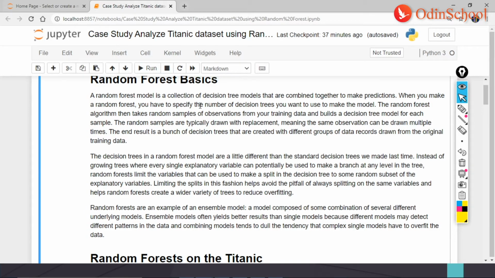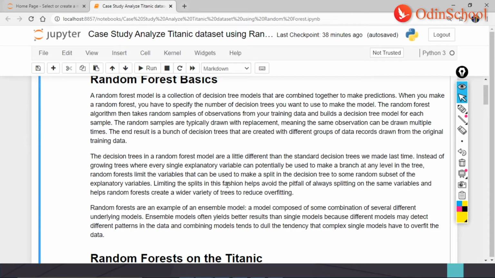Then the decision trees used in random forest are a little different as compared to their counterparts. If you talk about random forest, then the decision tree is different. Here, instead of growing trees where every single explanatory variable can potentially be used at a brand new level in the tree, random forest limits the variables.